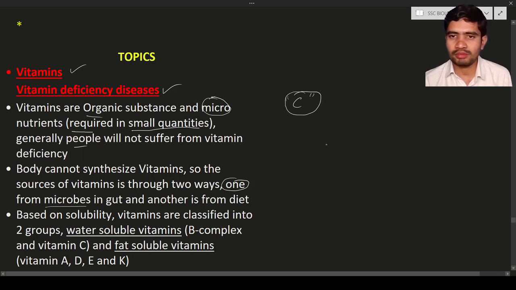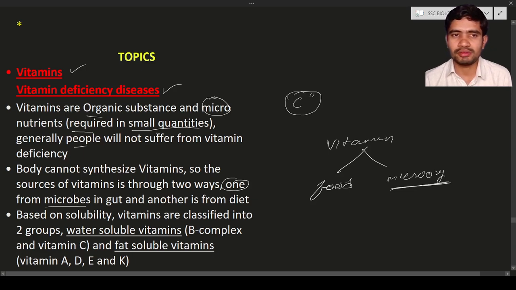See here, the vitamins come from two sources. One is from the food that you take, and next is from the microorganisms. These microorganisms live inside your alimentary canal. You provide the food and also shelter for the bacteria, and in return these bacteria provide some amount of valuable vitamins to you.